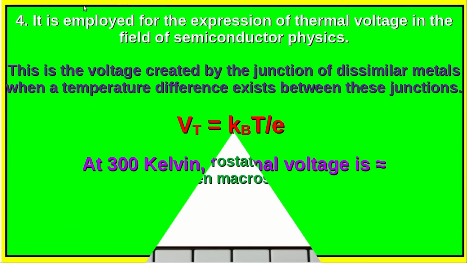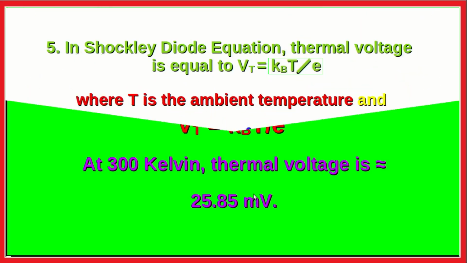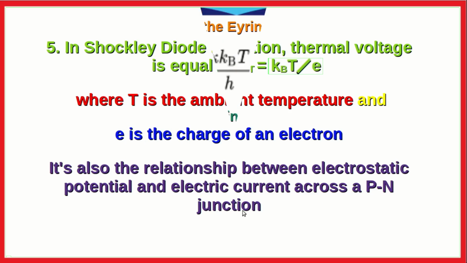Next, it is employed for the expression of thermal voltage in the field of semiconductor physics. This is the voltage created by the junction of dissimilar metals when a temperature difference exists between these junctions. That means Vt is equal to kBT by e. For example, at 300 Kelvin, thermal voltage is approximately equal to 25.85 millivolts. In the Shockley diode equation, thermal voltage is Vt = kBT divided by e, where T is the ambient temperature and e is the charge of an electron. It's also the relationship between electrostatic potential and the electric current across a PN junction.